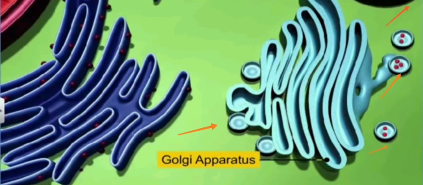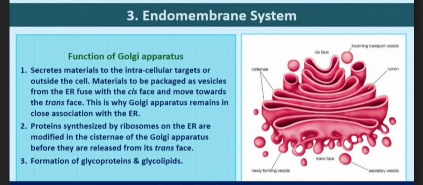A number of proteins synthesized by ribosomes on the endoplasmic reticulum are modified in the cisternae of the Golgi apparatus before they are released from its trans face. The Golgi apparatus is also an important site for the formation of glycoproteins and glycolipids.